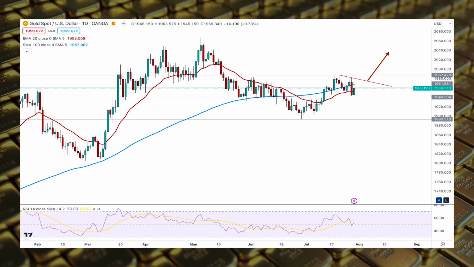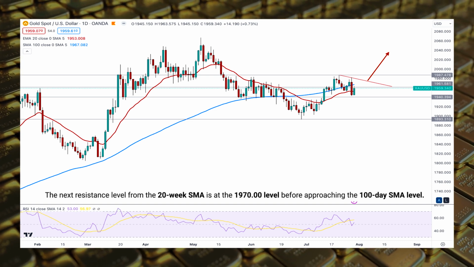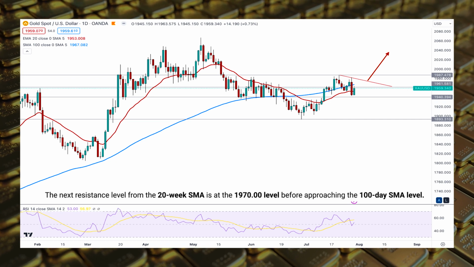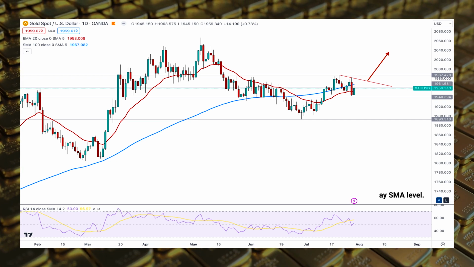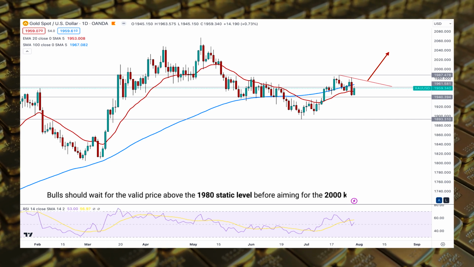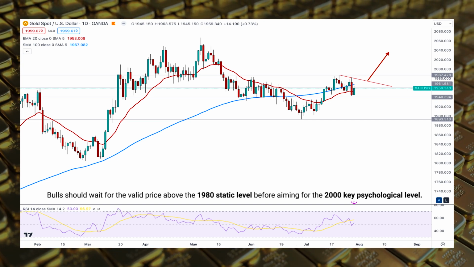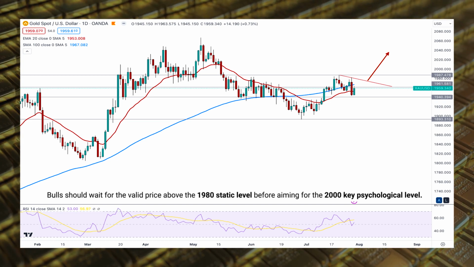On the bullish side, the next resistance level from the 20-week SMA is at the 1970 level before approaching the 100-day SMA level. In that case, bulls should wait for the valid price above the 1980 static level before aiming for the 2000 key psychological level.